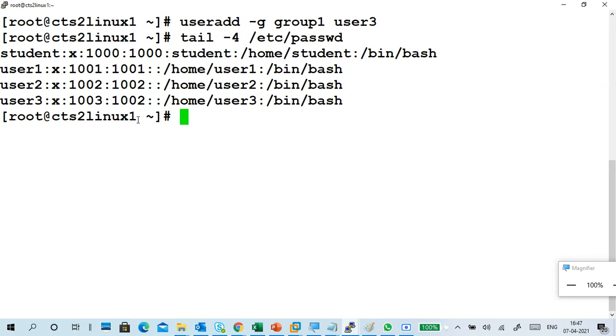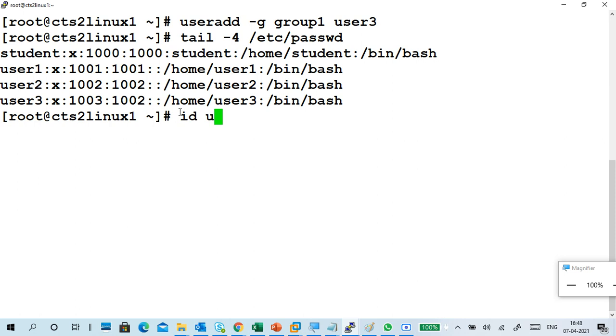Now can you see, user 1's user id is 1001 and group id is 1001. User 2's user id is 1002 and group id is 1002. User 3's user id is 1003 and group id is 1002.